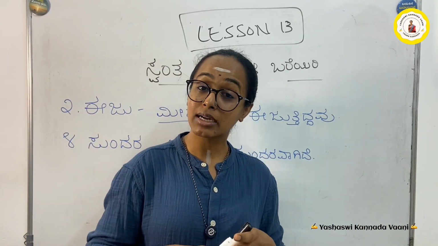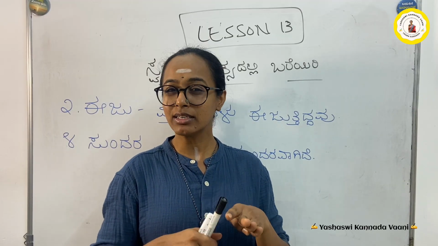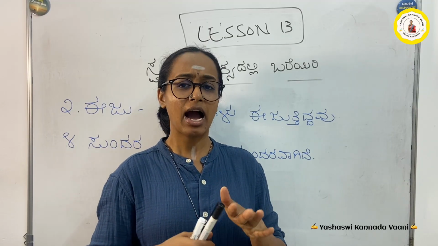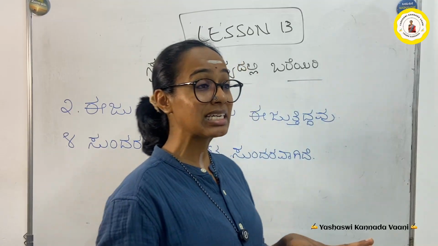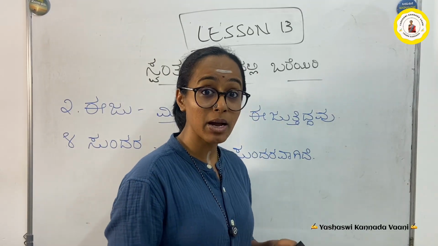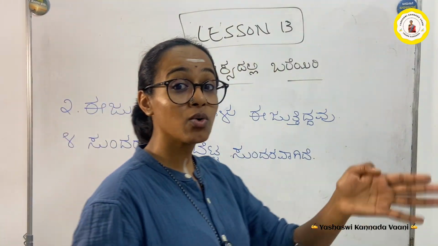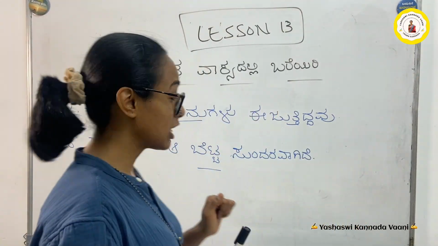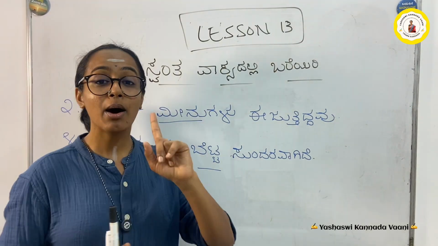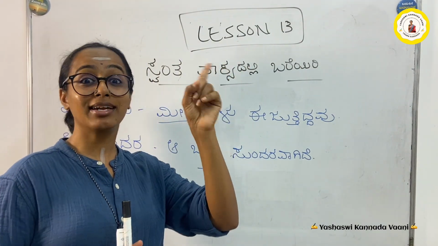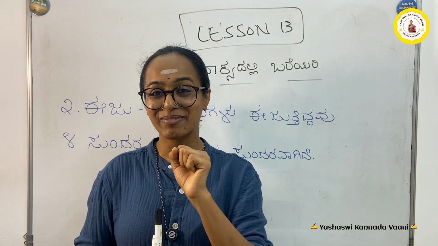We learned manga, kothi, which is monkey, and hakki, bird, in the last class. Then iju, which means swim. Meenu, fish; meenugalu, the plural form. Then sundara, beautiful. Betta, mountain; betta, that mountain; betta, this mountain. Okay na?